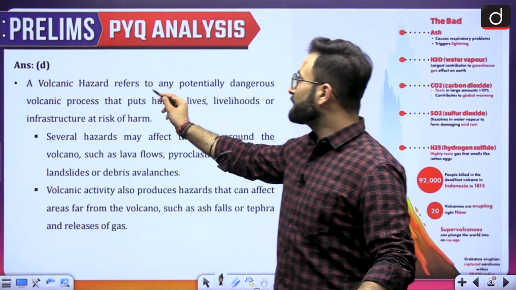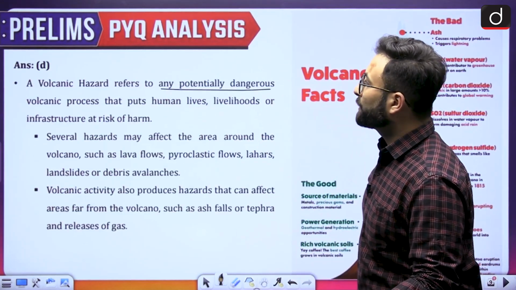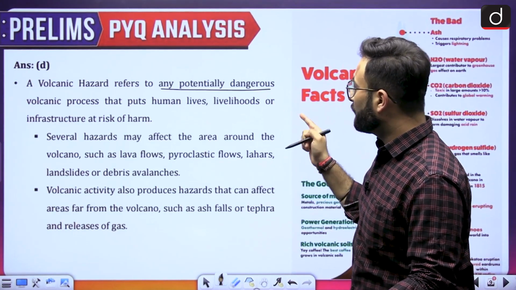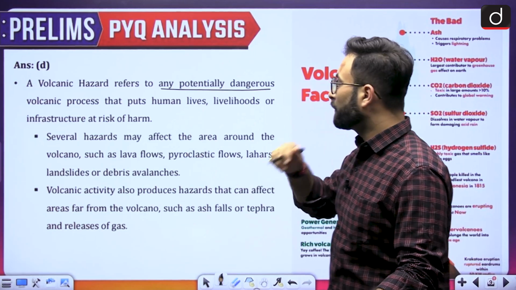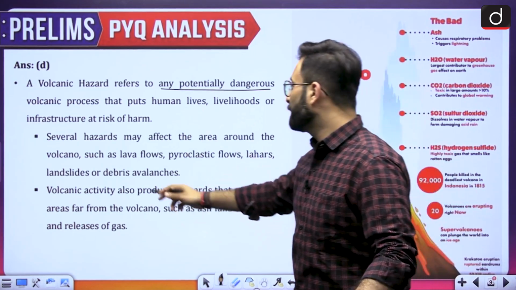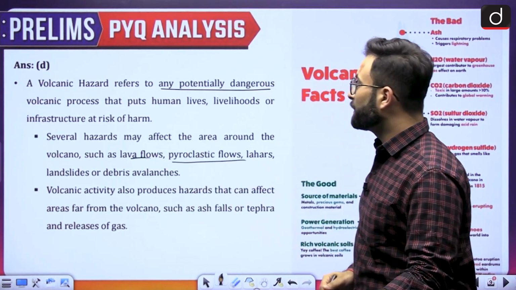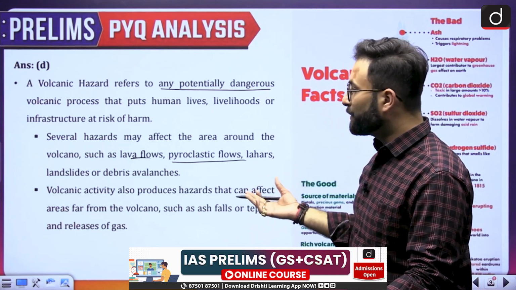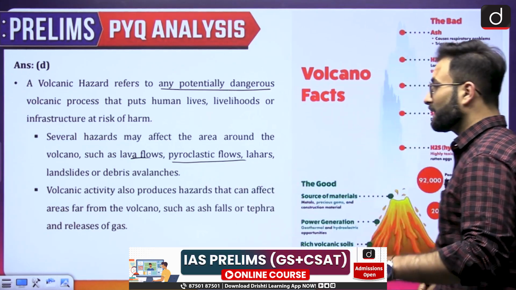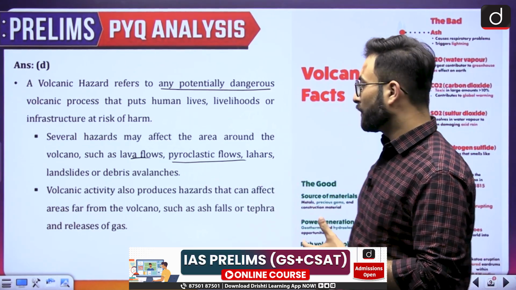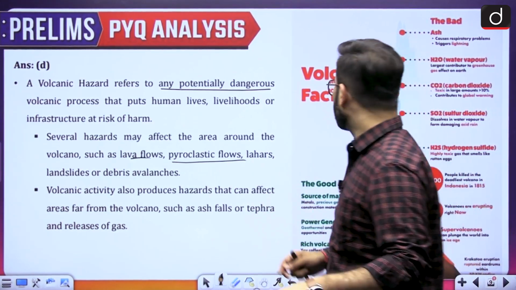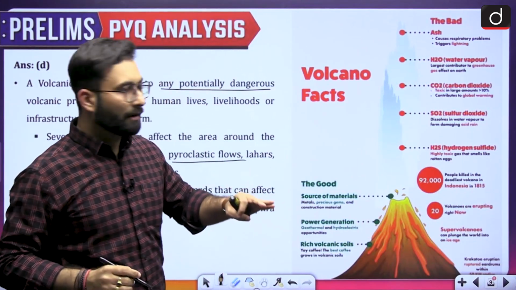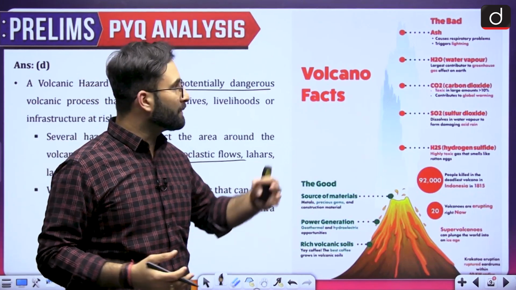Here, a volcanic hazard refers to any potentially dangerous volcanic process that puts human lives, livelihood or infrastructure at harm. Several hazards may affect the area around the volcano, as lava will be flowing, pyroclastic flows will be there, landslides can happen, and debris can be there. Volcanic activity also produces hazards that can affect areas far from the volcano, such as ash falls, tephra and the release of gases. Here you can see what kinds of elements and compounds are released.